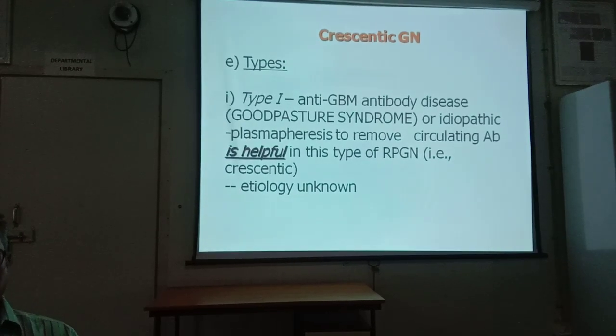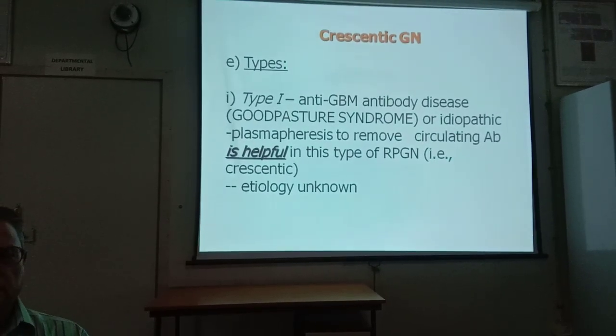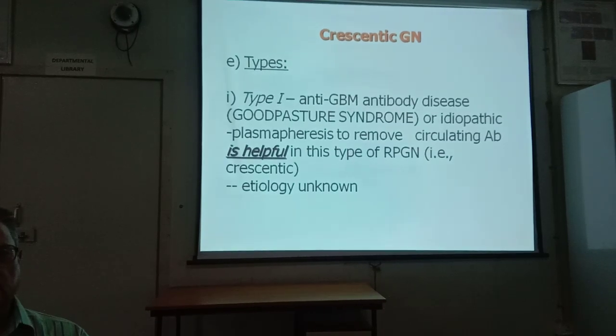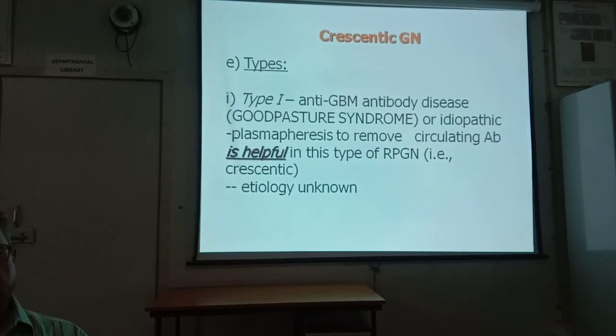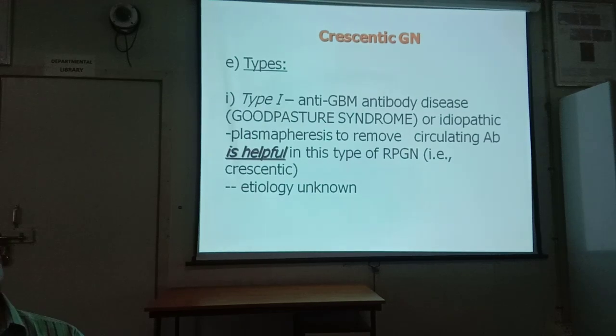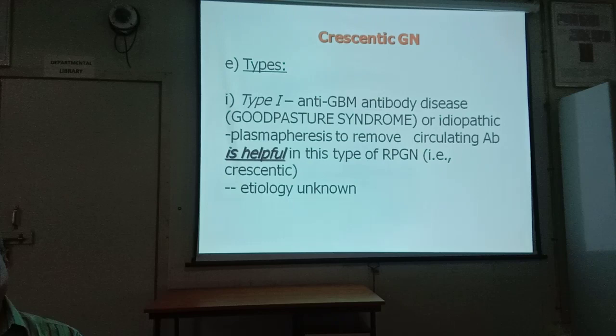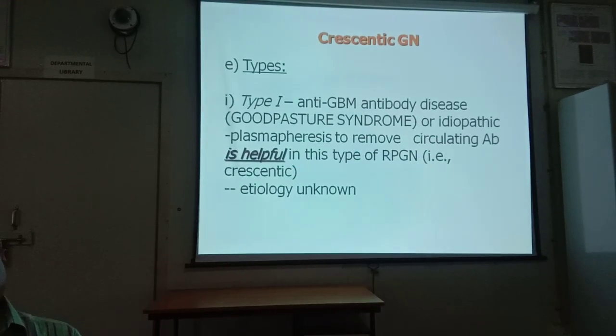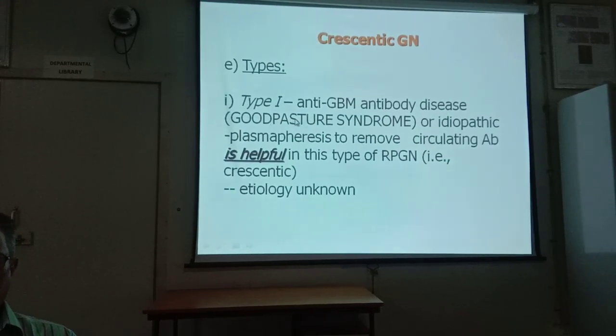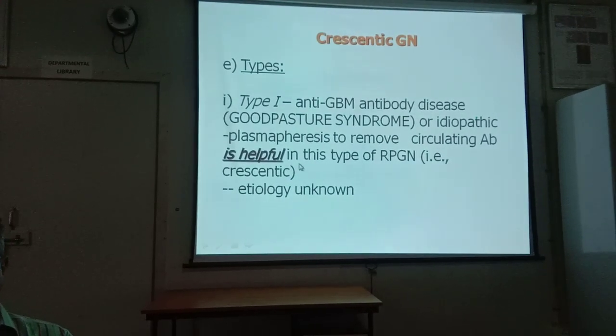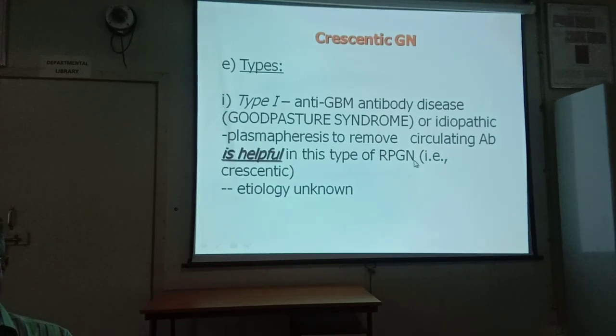Types: RPGN, rapidly progressive or crescentic glomerulonephritis, as I have told you, is of three types: type 1, type 2, type 3. Type 1 is antiglomerular basement membrane disease, also called Goodpasture syndrome. Pulmonary involvement is also there in Goodpasture syndrome. Plasmapheresis to remove circulating antibody is helpful in this type of crescentic glomerulonephritis. Etiology is unknown.